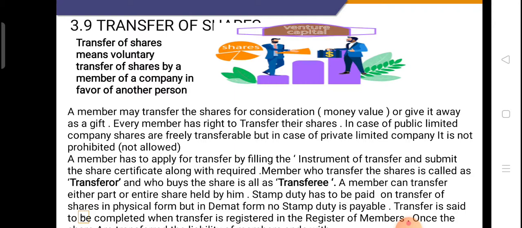Once the share is transferred, that person's membership with the company ends.